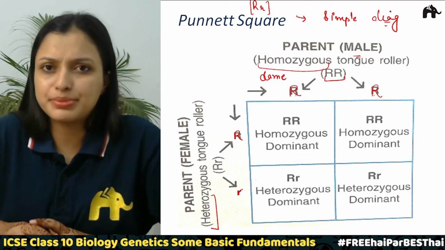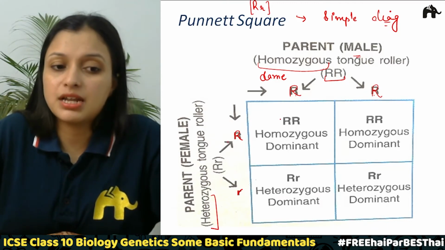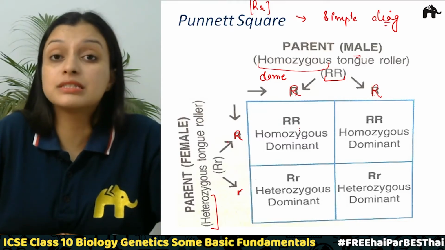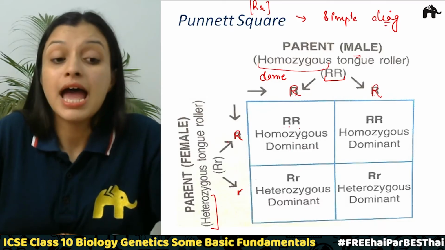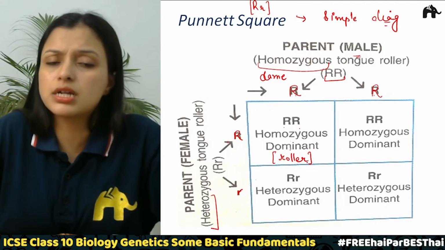It is very simple to understand. So this is the capital R, this is the capital R. So over here we will get capital R capital R, which means this is a homozygous dominant, and this particular offspring will be a roller, tongue roller, right?